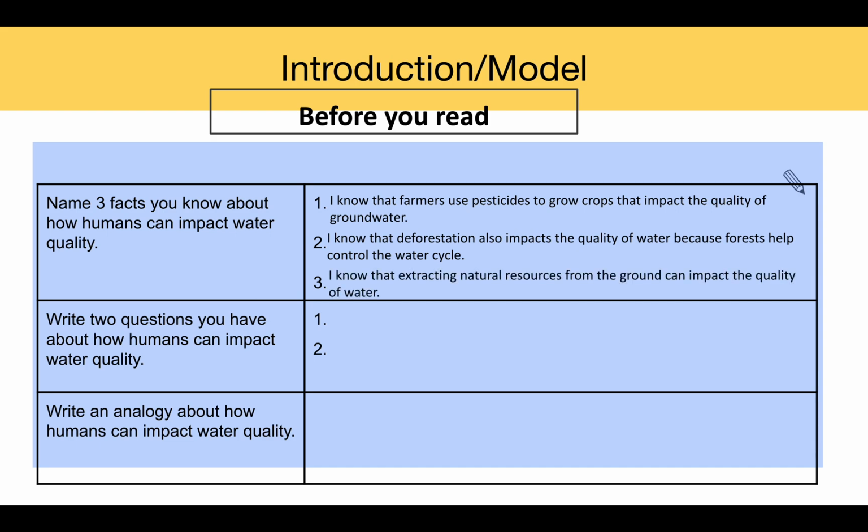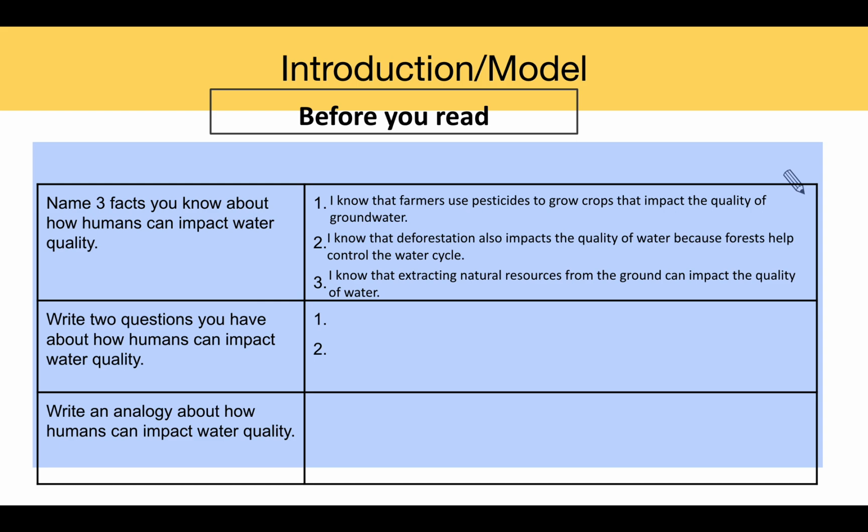I know that extracting natural resources from the ground can impact the quality of water. Fracking is a process in which natural gas is extracted from the ground, and in order to do that, engineers have to dig in the ground and oftentimes contaminate groundwater when they extract natural gas.